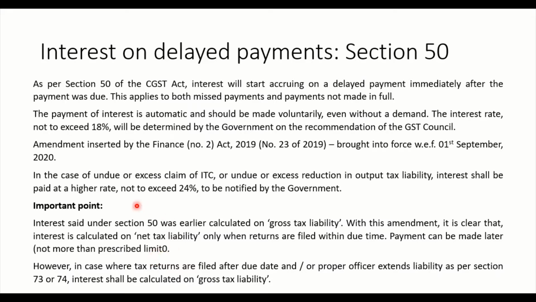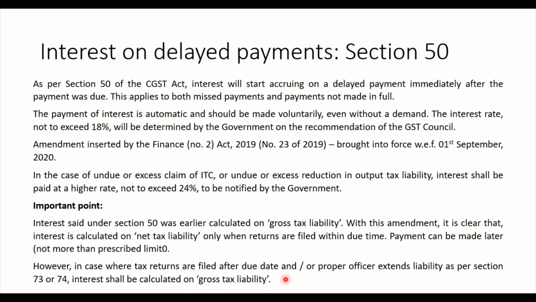If you are not making any such payment, then a demand can come from the government. Government can demand the interest through these two sections, 73 and 74. However, where tax returns are filed after the due date, or the proper officer extends liability as per Section 73 or 74, interest shall be calculated on gross tax liability.